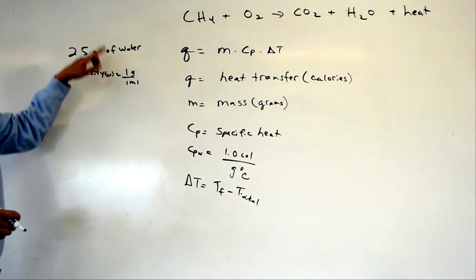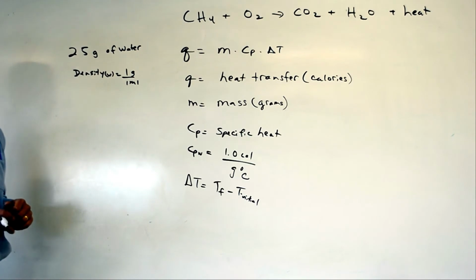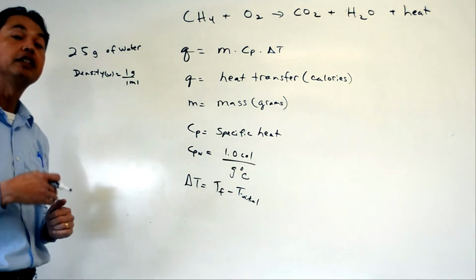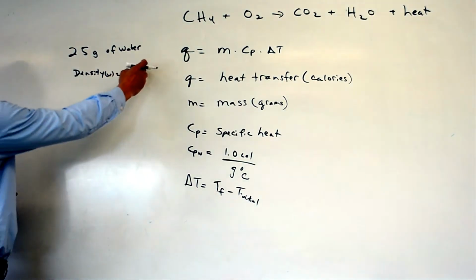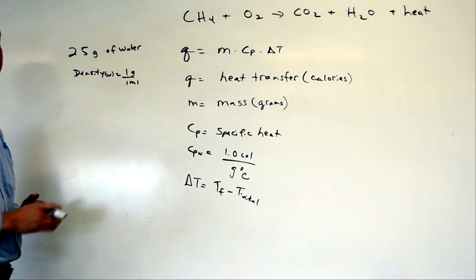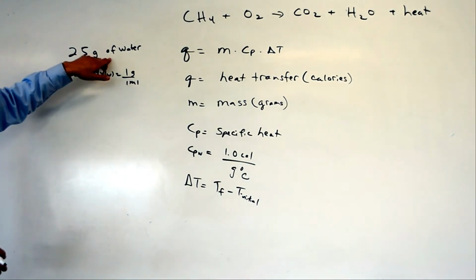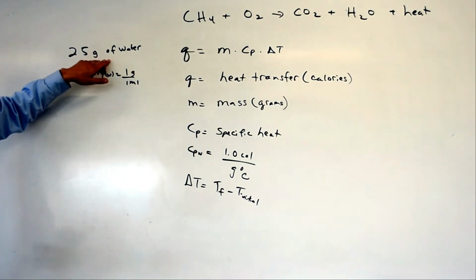It's going to be used either way, because the density of water is 1 gram per mL. Density is mass divided by volume.